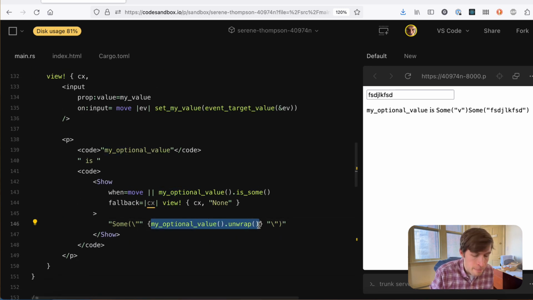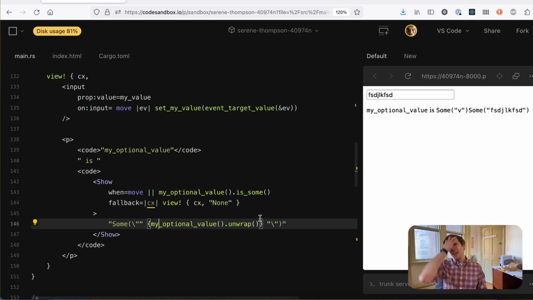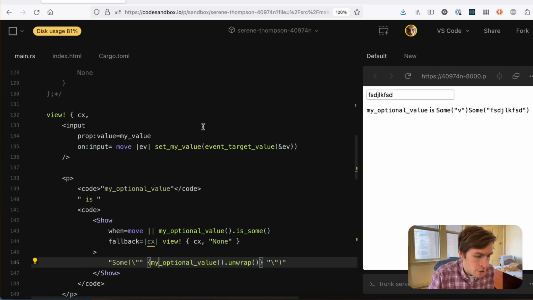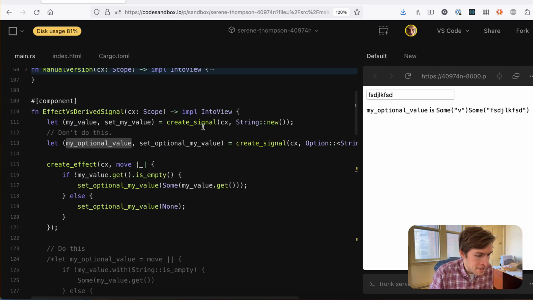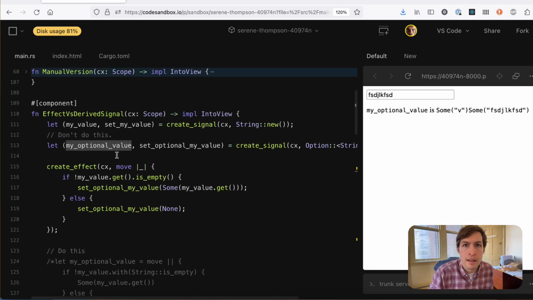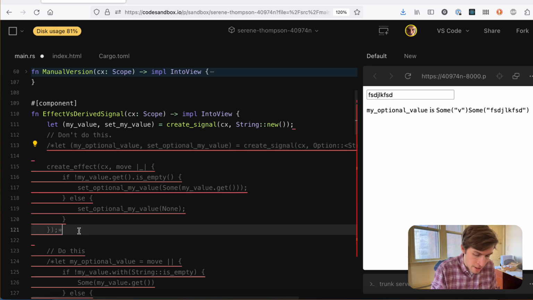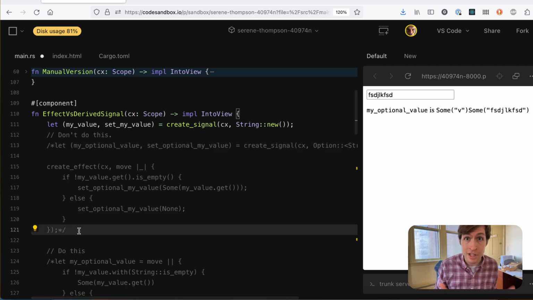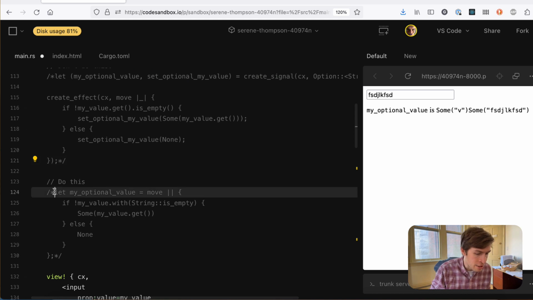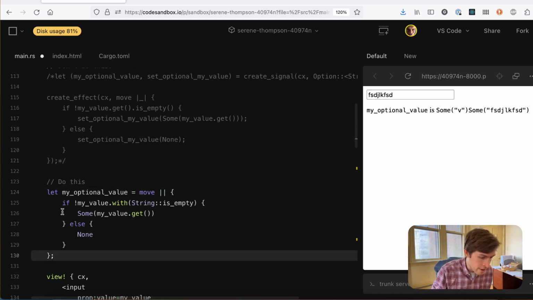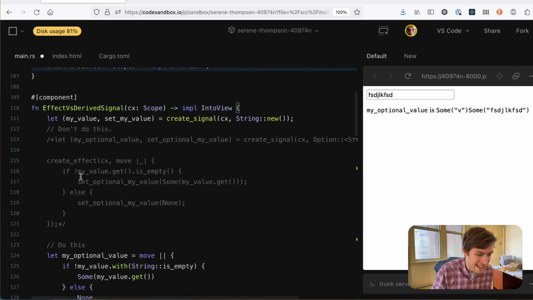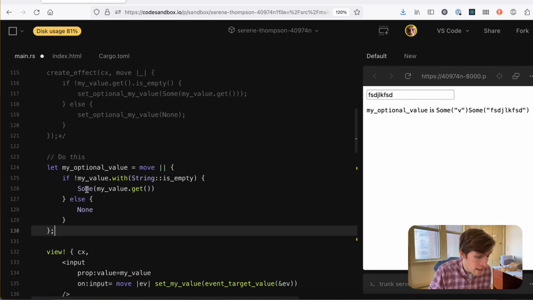And you'll say, well, why should that be, right? Shouldn't this show be guarding against this when it's checking my optional value? And so they open a GitHub issue and I say, okay, this isn't how I would do this normally. The create effect docs say, don't use an effect to write into another signal to synchronize state within the reactive system. So what if we do it instead with a derived signal, which first of all is fewer lines of code, saves you an effect and saves you a signal, which do cost something. They have a small overhead to create.